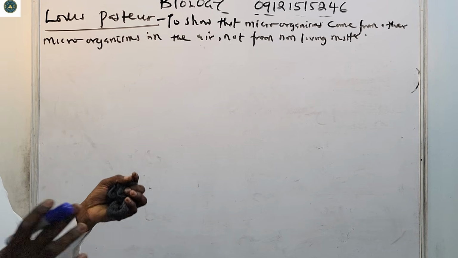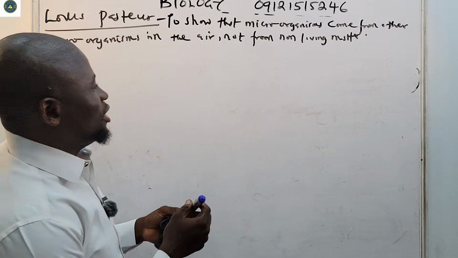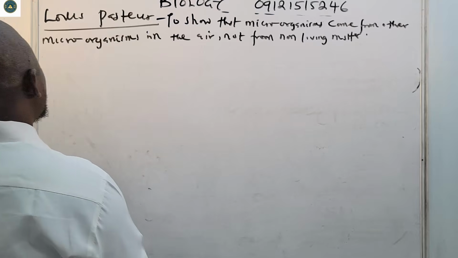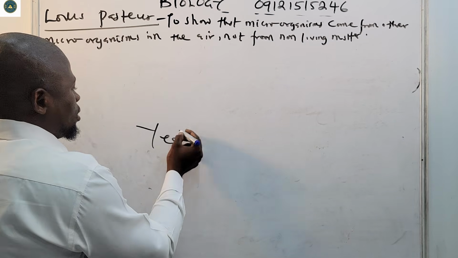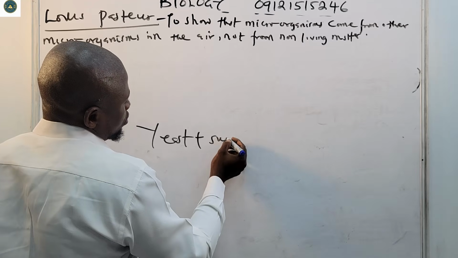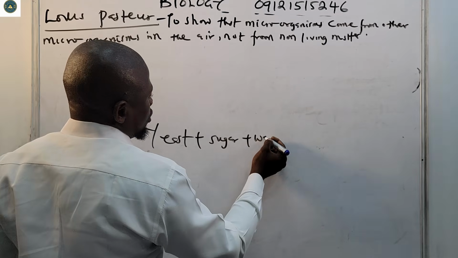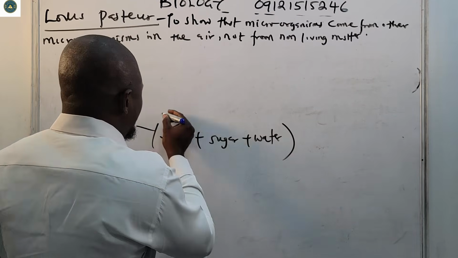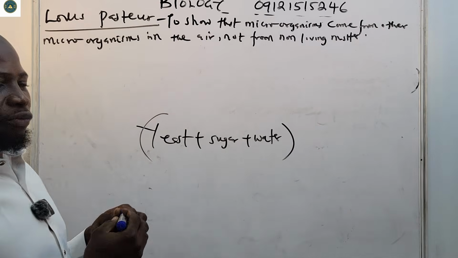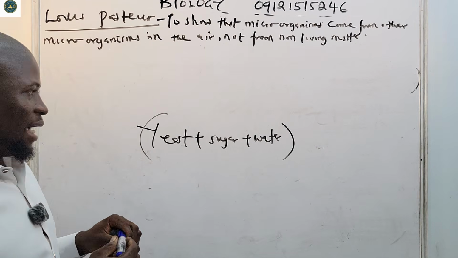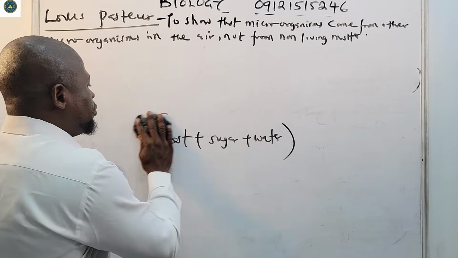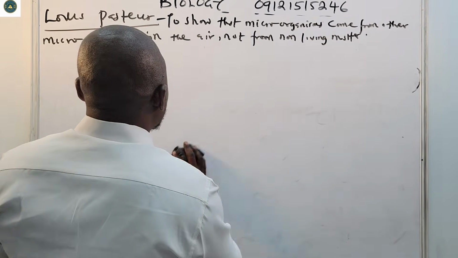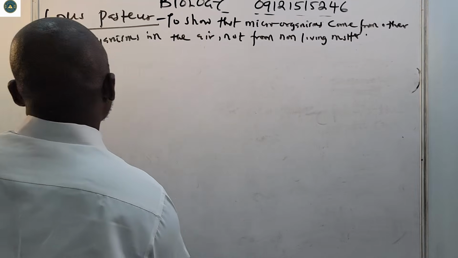All right, so now what are some of the materials that he used? Number one, he used the nutrient broth. He used yeast plus sugar plus water. This was the component of his nutrient broth.